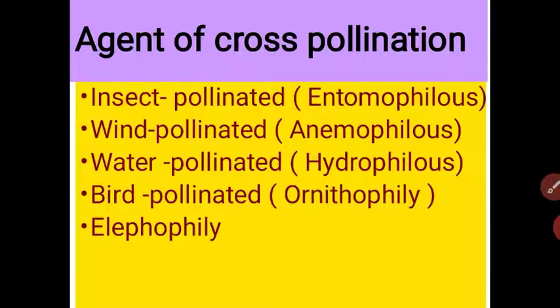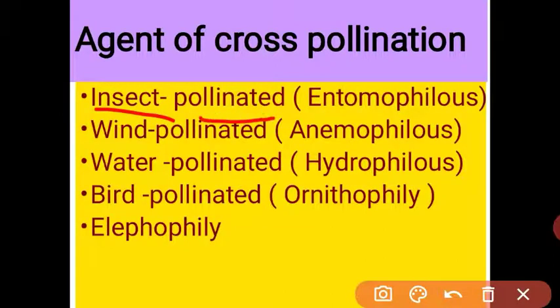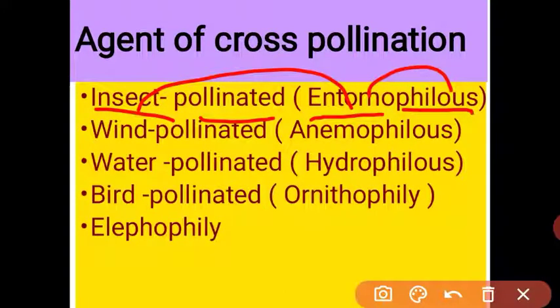Let us see first the insect pollinated flower. Insect pollinated flower. Entomo means insect and philos means affinity, meaning the flower has adapted for insect pollination. This flower is also called the entomophilous flower. Got it? Entomo means insect and phily means affinity, meaning the flower contains some features and characteristics useful for insect pollination.